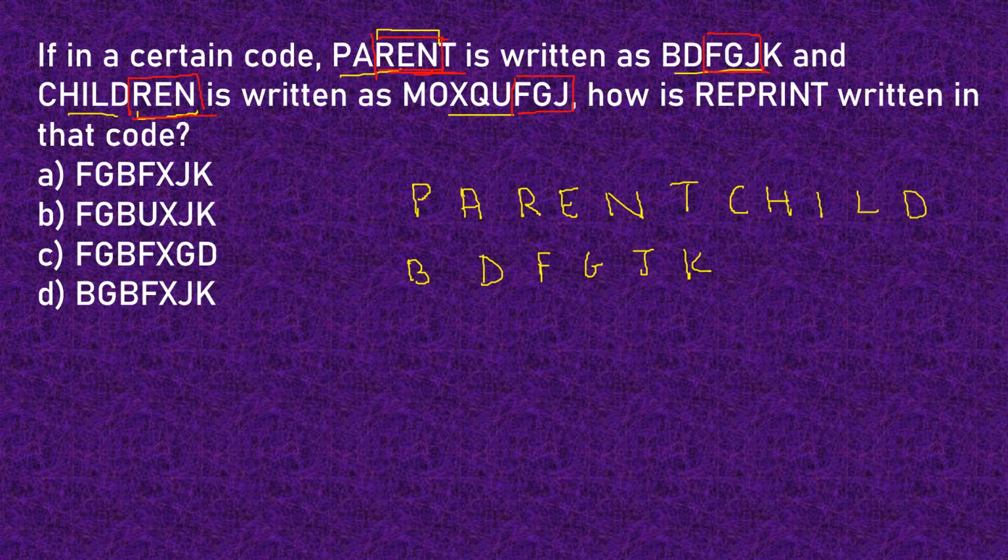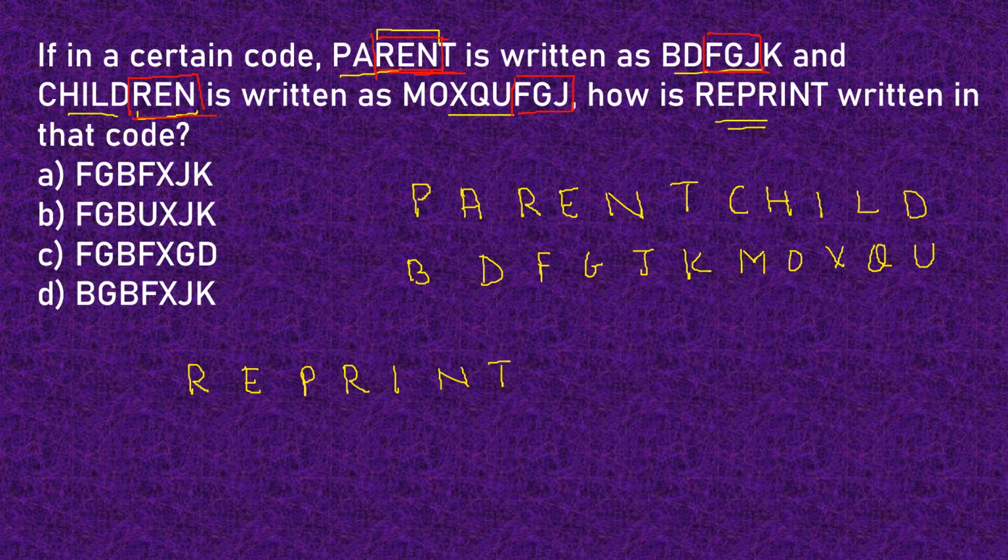REN is already covered here, so we are not writing it again, and we get MOXQU. So this gives us the codes for the various letters. Now we have to find out the code for the word reprint. So let us write this word here, REPRINT.